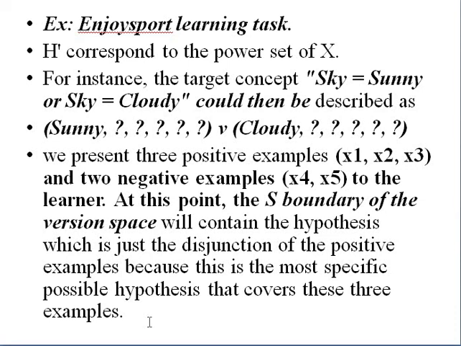Every version space will contain two boundaries, the S boundary and the G boundary. The S boundary generally contains the specific hypothesis. The G boundary contains the general hypothesis. Here also, for this example, in the candidate elimination algorithm and in the version space, in the S boundary we got only one hypothesis, and generally in the G boundary we will get more than one hypothesis.